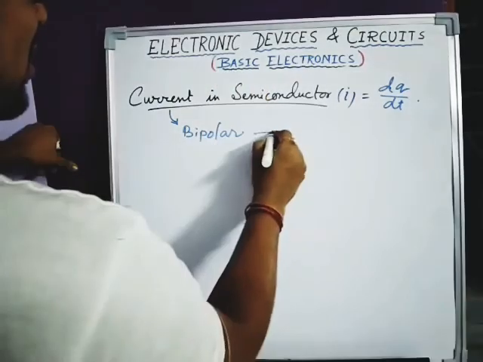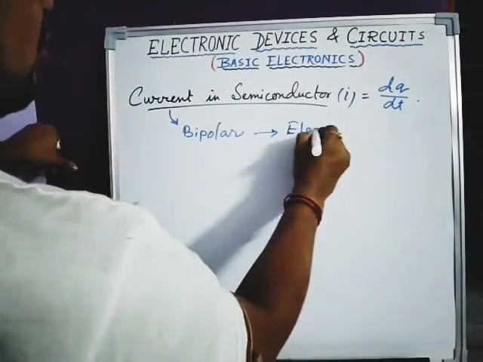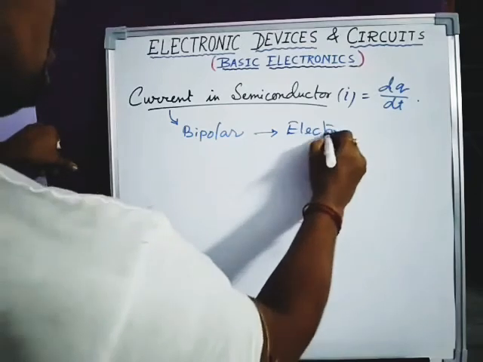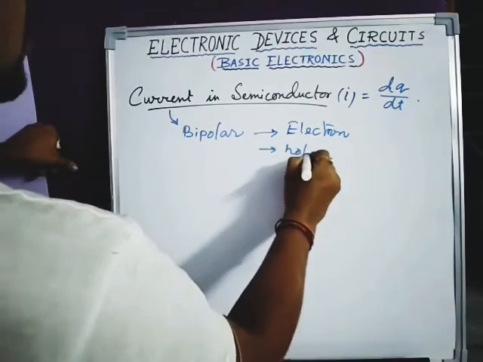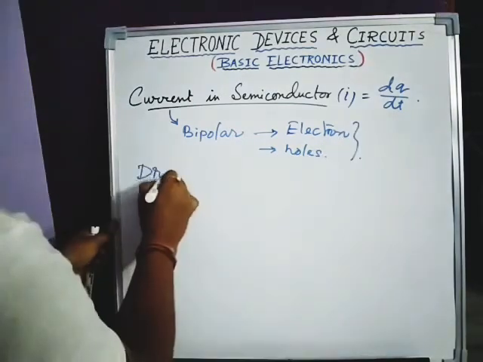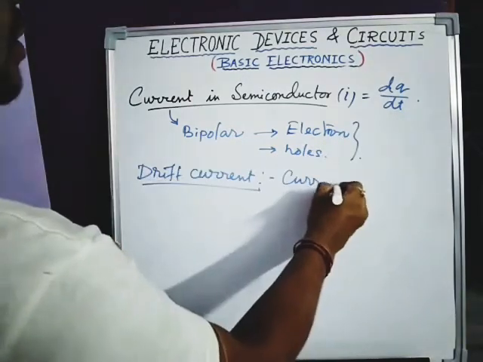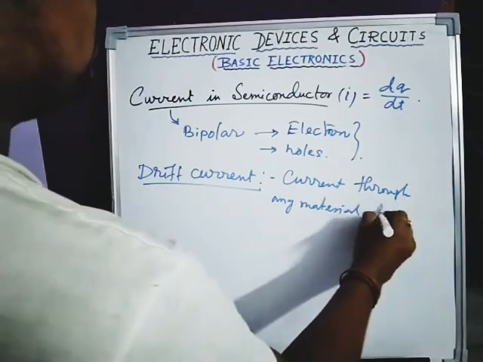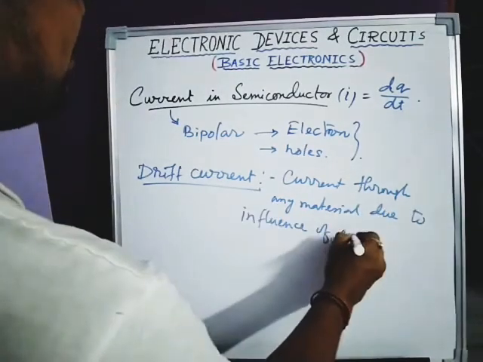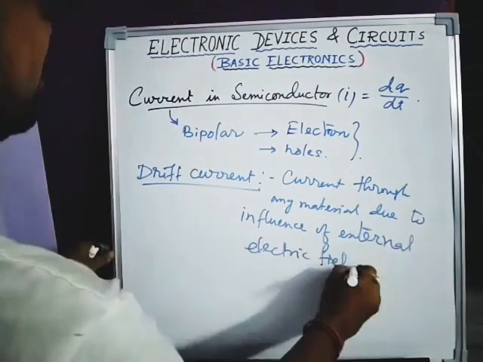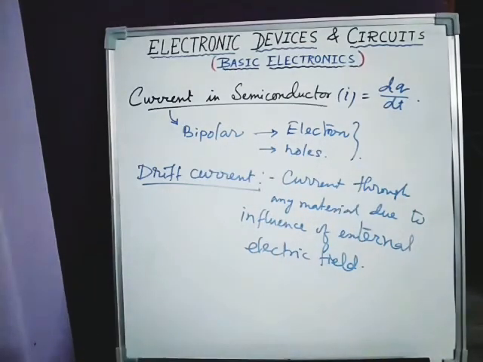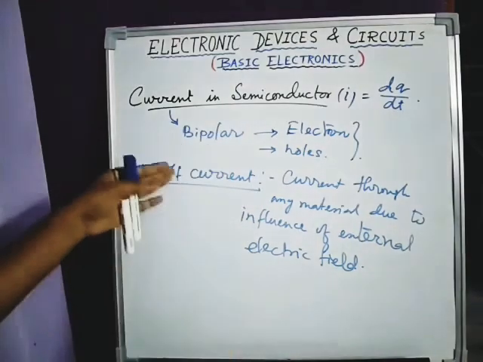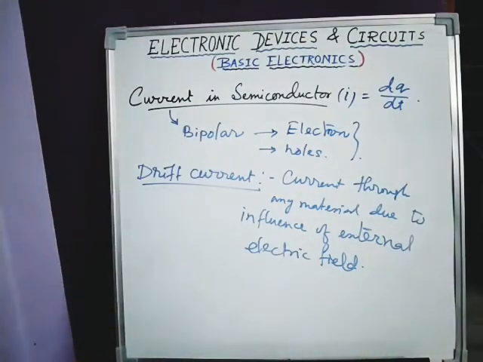Bi means two, it is due to electrons as well as holes. The definition of drift current: current through any material due to the influence of an external electric field. So due to external electric field, if current is flowing through a material, that is called drift current, and that's why drift current is always greater than the normal current.